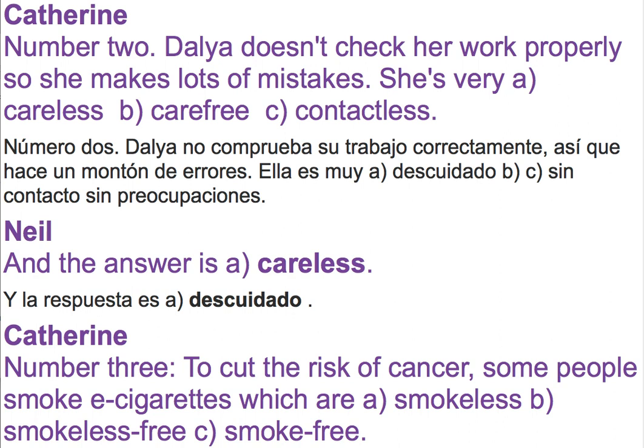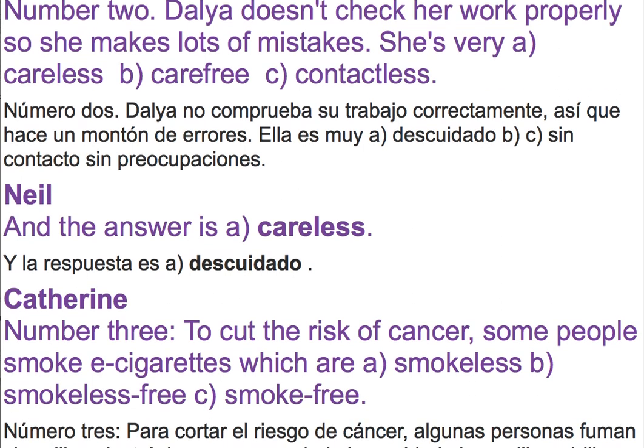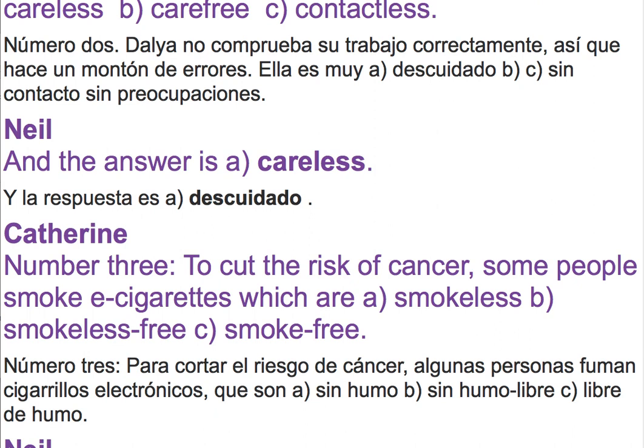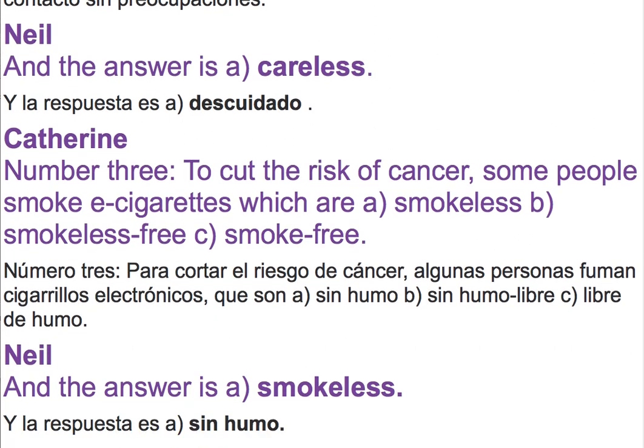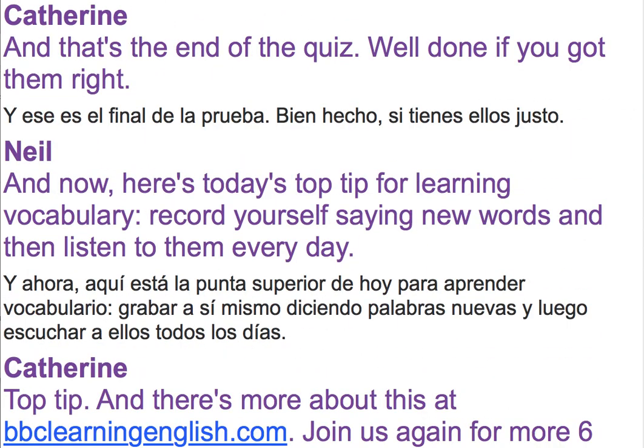Number 3. To cut the risk of cancer, some people smoke e-cigarettes, which are A, smokeless, B, smokeless free, C, smoke free. And the answer is A, smokeless. And that's the end of the quiz. Well done if you got them right.